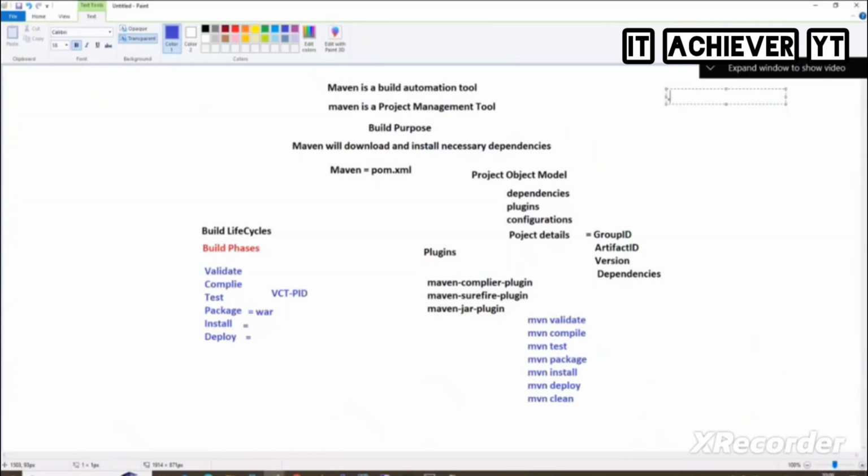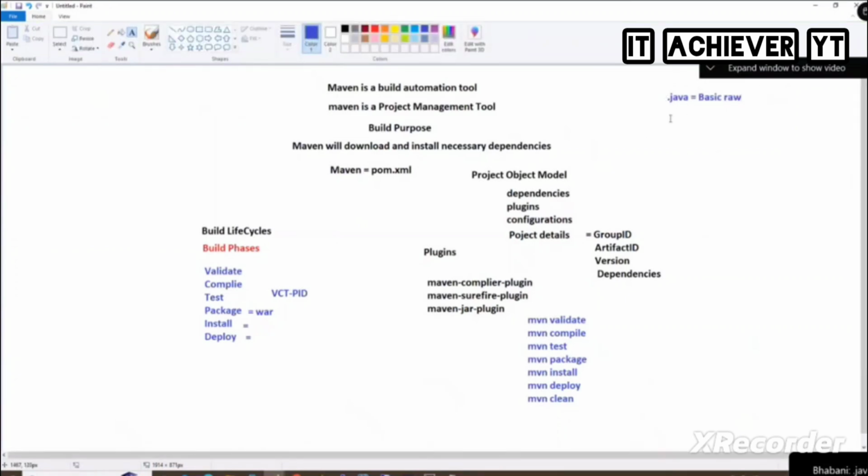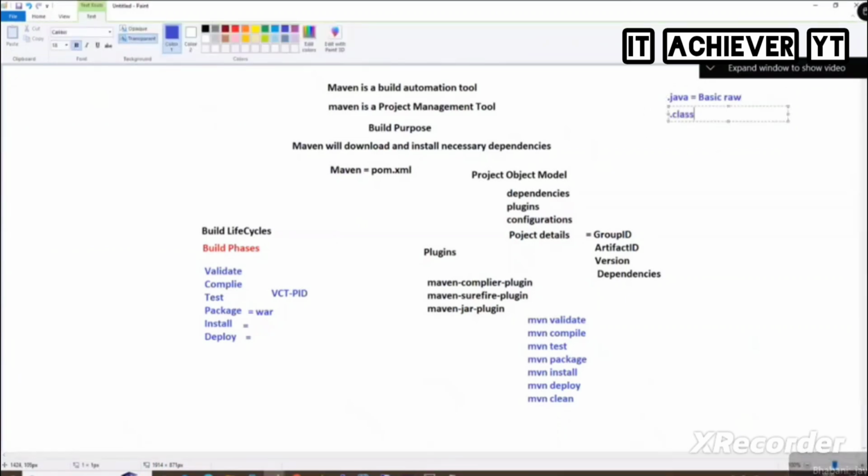When you are using Java, they write the code with the extension .java. These are basic raw files. If they compile it, then we get .class files. These are called executable files. I'm teaching a little bit of Java now. Don't worry, just a little bit. There are a few developers online, so they will connect a little.